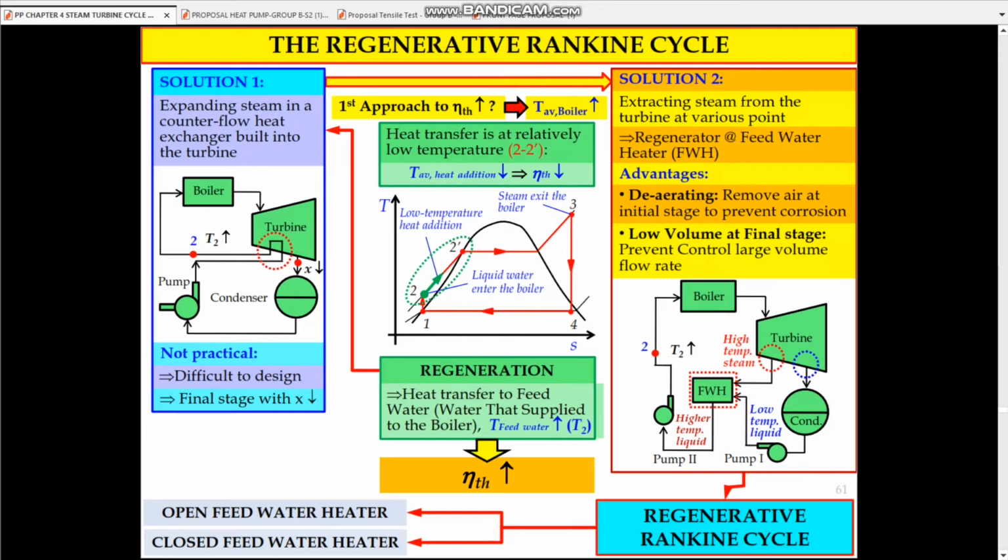So the advantage is for deaerating, removing air at the initial stage to prevent corrosion. Regenerative Rankine has 2 types, which are the open feed water heater and the closed feed water heater.